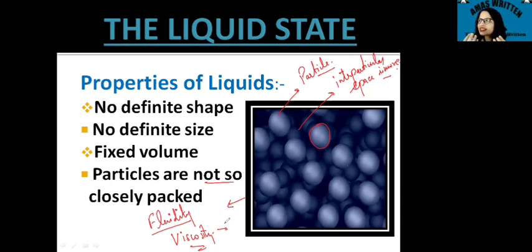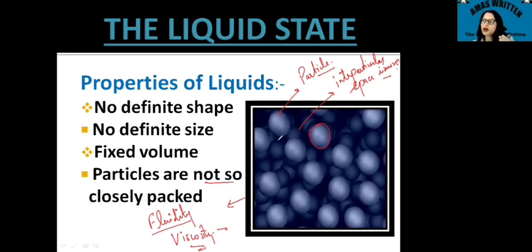Let me give you an example of two liquids. Honey is also a liquid and milk is also a liquid. If you pour it on the floor, the milk will have greater fluidity and flow more, whereas the viscosity of honey is higher, because the particles of honey, obviously a liquid, are much more closely packed as compared to the milk in that example. So due to this fluidity and the movement of the particles, we can't define the shape of a liquid.